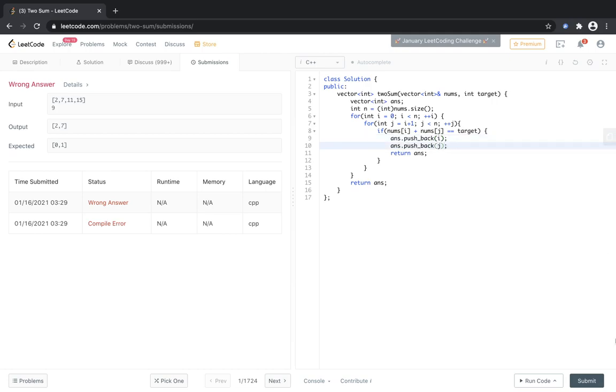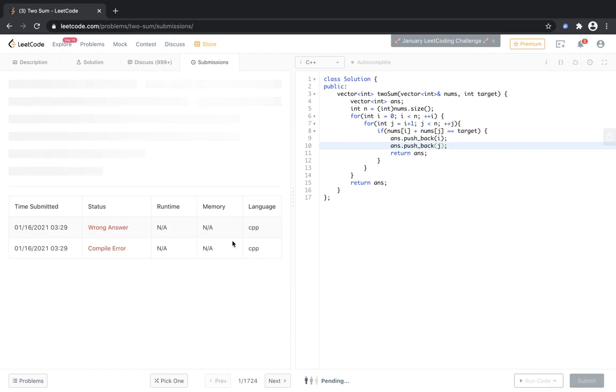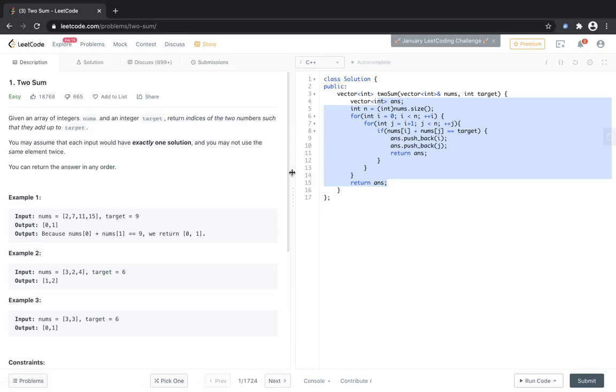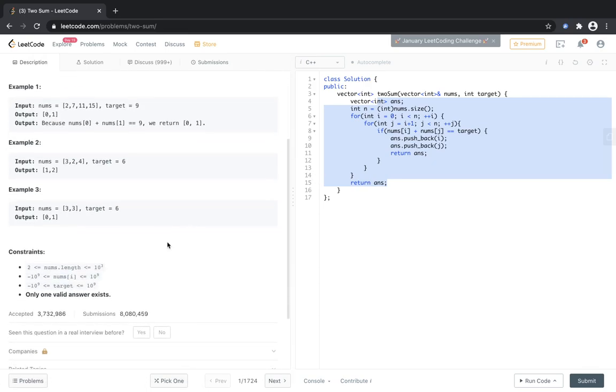So let's do that and submit. So clearly it is accepted. This is an n square solution, and it's getting accepted. The constraints are clearly low because they are only 10 to the power 3. And the numbers can be negative also, target can be negative also, but that doesn't affect our implementation or our thought process.